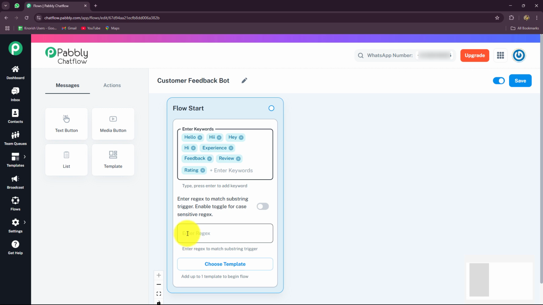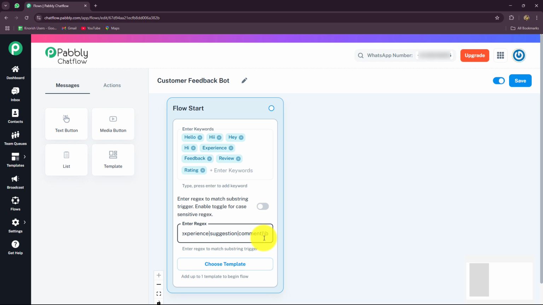Let me add my regex like this. So I've entered a regex over here, which will contain all the possible keywords. Regex has a particular format and pattern which you have to enter. Here I've entered the regex as backslash b, small b, bracket, and then the keywords which I want, such as feedback, review, rating, experience, suggestions, comments, and then I closed the bracket and ended it with backslash b. Okay, so these are the possible keywords which I could receive as messages from my customers.